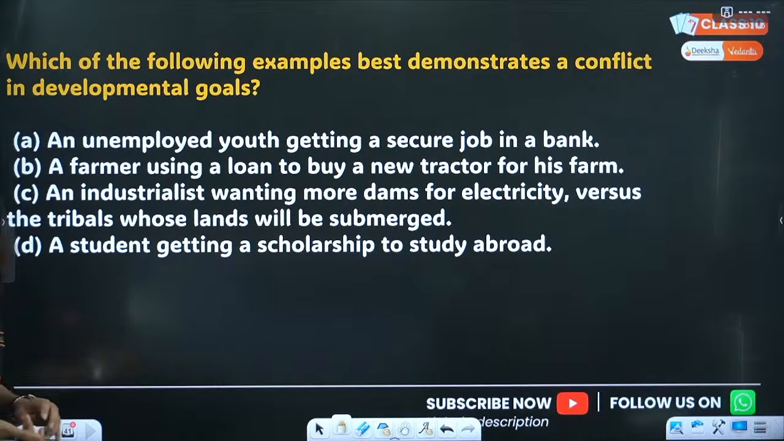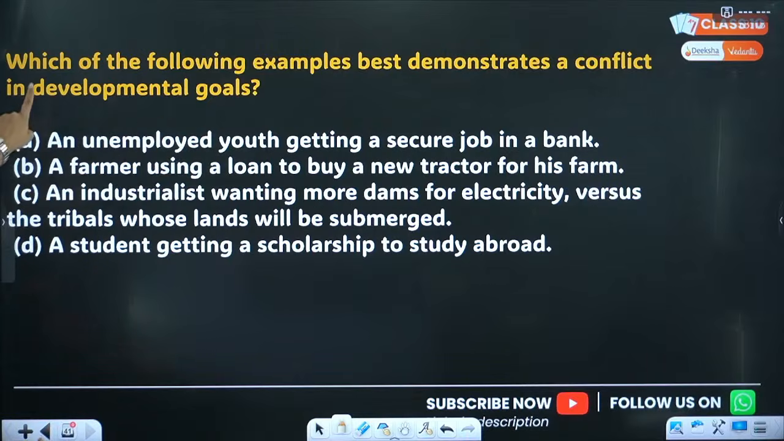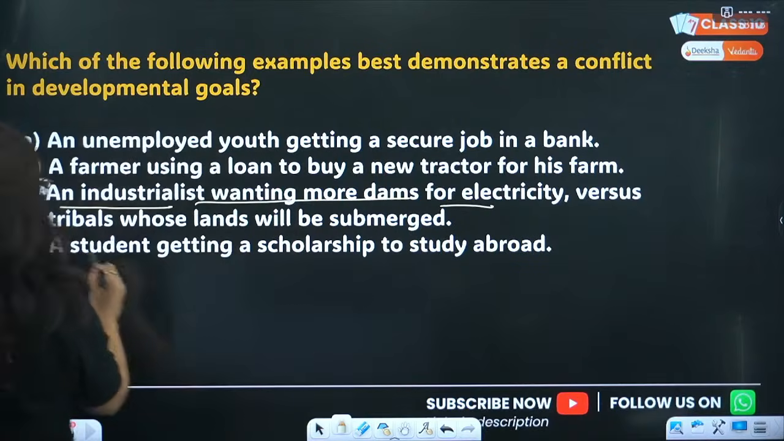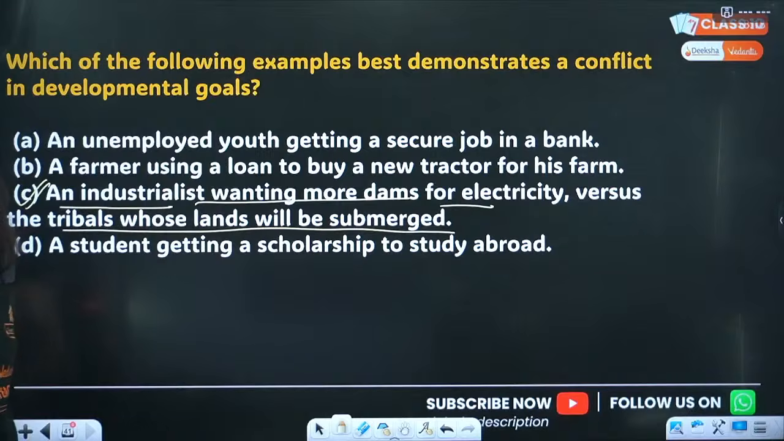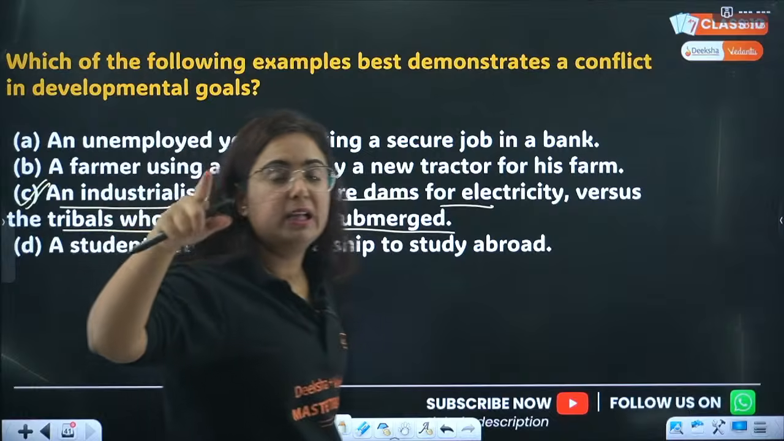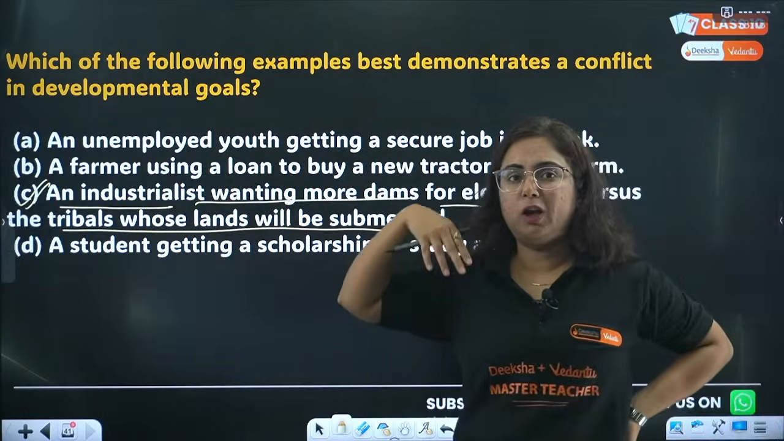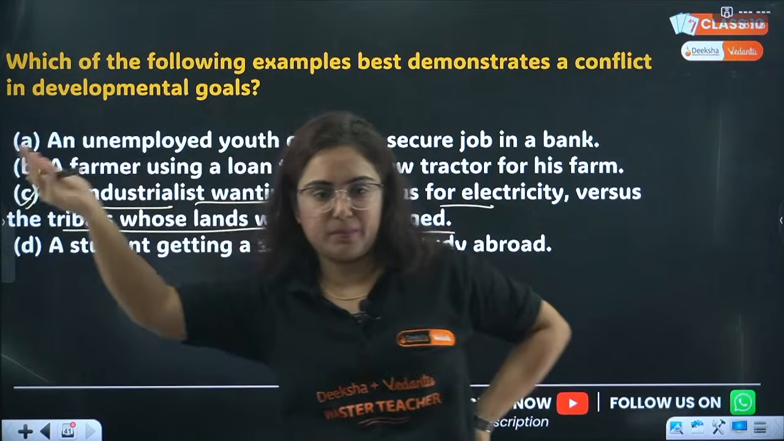Okay, let me see. Which of the following examples best demonstrates a conflict? Student getting a scholarship, no. C is the correct answer: an industrialist wanting more dams for electricity versus tribal land being submerged. See the conflicting goals. There is a statement in the chapter on development that what is a goal for one cannot be the goal for another. What can be development for one may not be development for another.